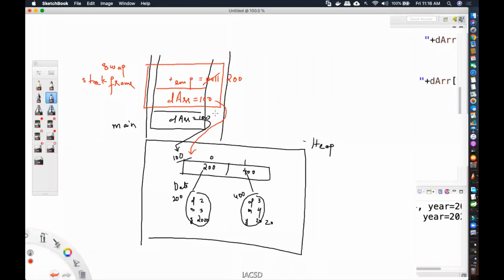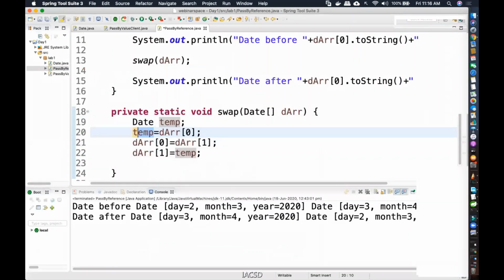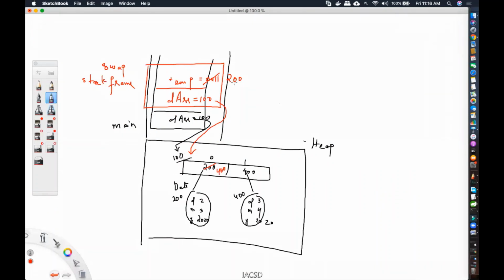So DARR of 1, what is it? 400. I'm putting it in DARR of 0 here. Okay, so this 200 will be replaced by 400. Then again, temp I'm putting in DARR of 1. So what is the temp value? 200. I'm putting that in DARR of 1 over here. So this will become 200. So now this is pointing to this and this is pointing to this.